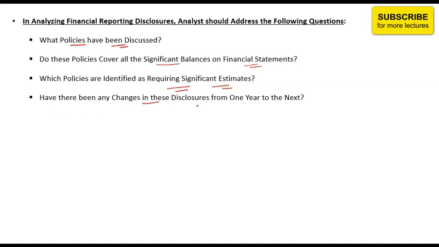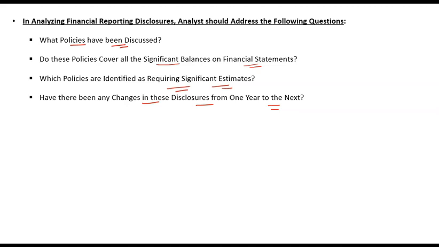Have there been any changes in these disclosures from one year to the next? If a company, for example, has a liability जो disclose करती रही है, but for a year or for, let's say, a couple of years, it has not been talking about that liability. That means there might be some problem. So अगर कोई चीज वो disclose करती रही है but अब disclose नहीं कर रही है, so that means कि there might be a problem. और if there is something जो उसने पहले कभी disclose नहीं करी but अब कर रही है, so that means कि कुछ ऐसे impacts और भी हो सकते हैं that the company is hiding.